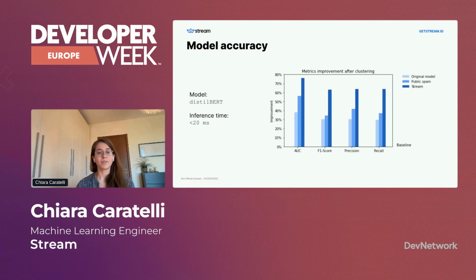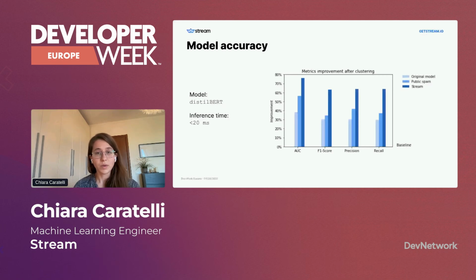And now I want to show you how this improved our model. So here I plotted the results of the model metrics. We have the area under the curve, F1 score, precision, and recall. And it's represented as improvement compared to a baseline.